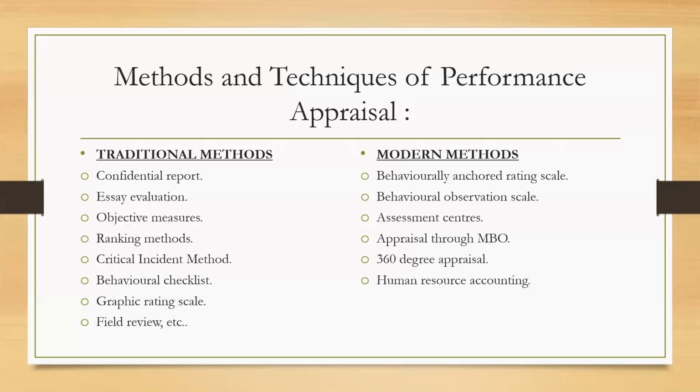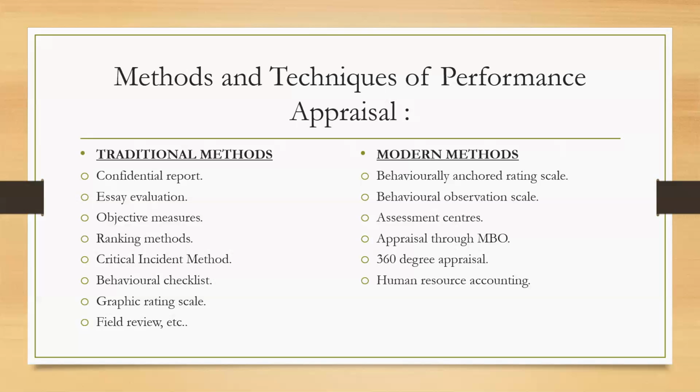Under this method, the supervisor keeps a record of the positive and negative examples of a subordinate's work-related behavior. Whenever an employee has exhibited certain very positive aspects of his behavior related to work, the superior will note that down.